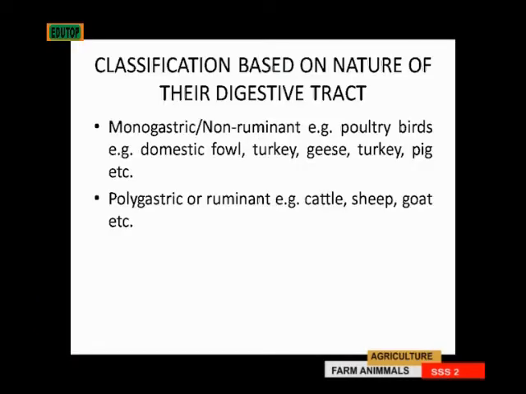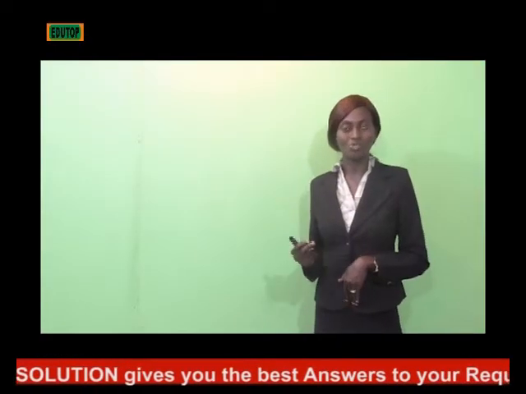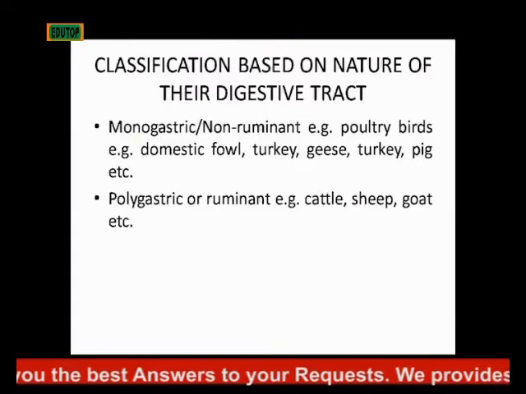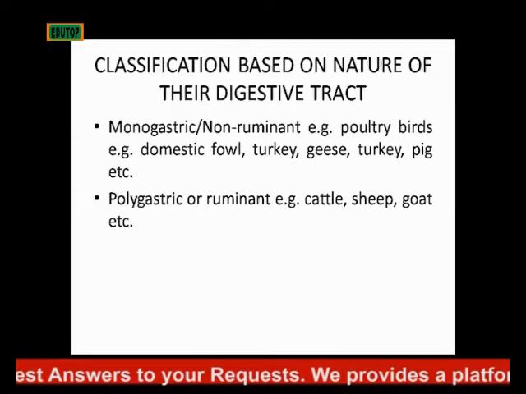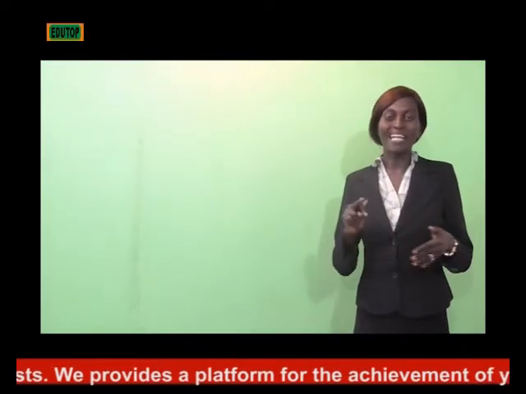An example of such animals are poultry birds. For instance, domestic fowl, your turkey, geese, then pig. Those are examples of monogastric animals. Then polygastric animals are animals with four stomach compartments: the rumen, reticulum, omasum, and abomasum.